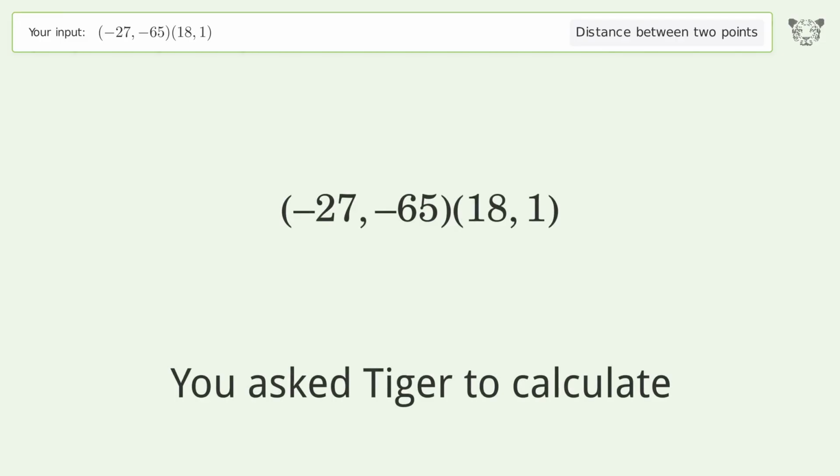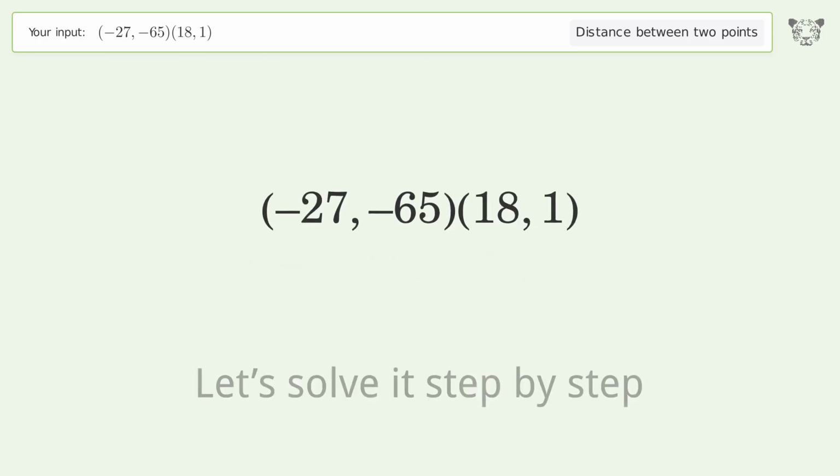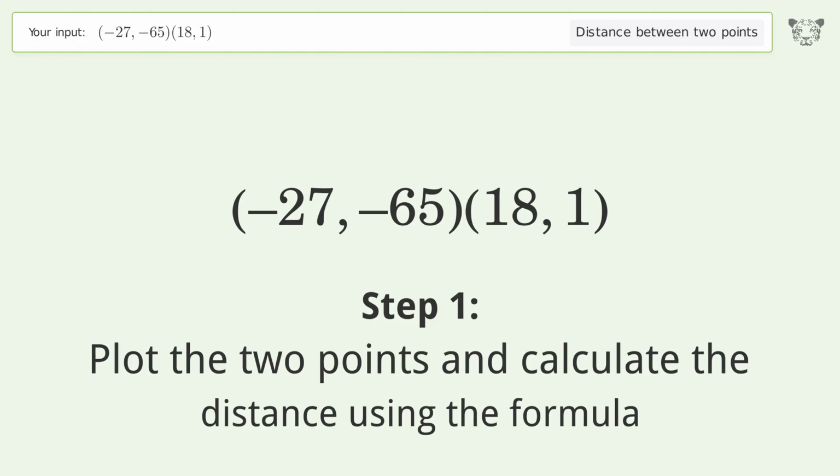You ask Tiger to calculate. This deals with the distance between 2 points. The distance between the 2 points is the square root of 6,381, or 79.881. Let's solve it step by step. Plot the 2 points and calculate the distance using the formula.